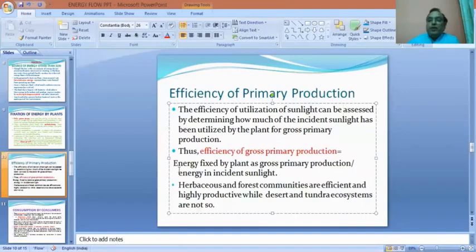If we divide the gross primary production by the energy impinging upon the plants for the purpose of photosynthesis, then we can have an idea of how efficient the plants are in producing their primary production. In this regard, we can see that herbaceous and forest communities are the most efficient communities of plants for primary production, whereas the desert and the tundra ecosystems are the least efficient.